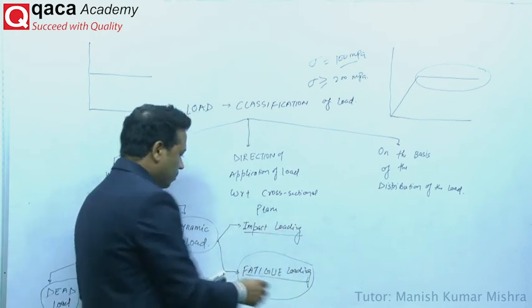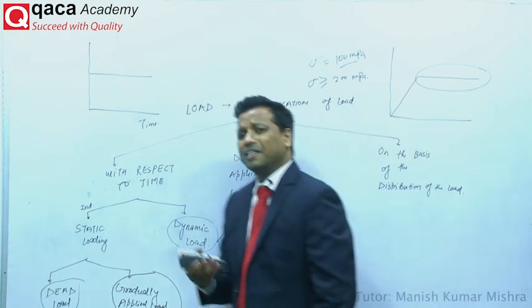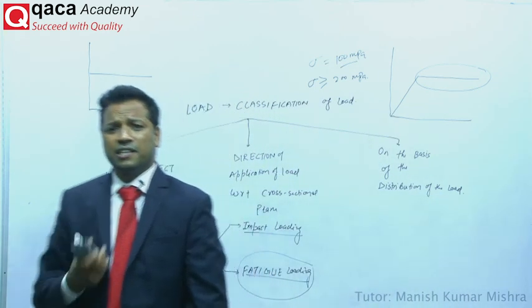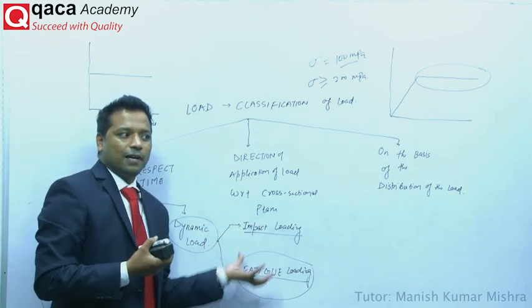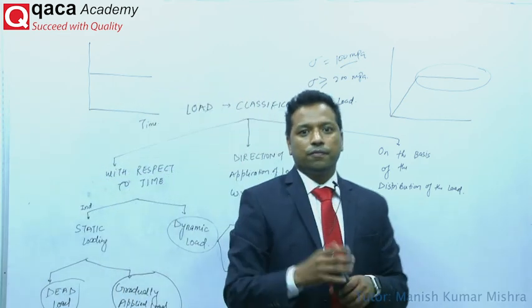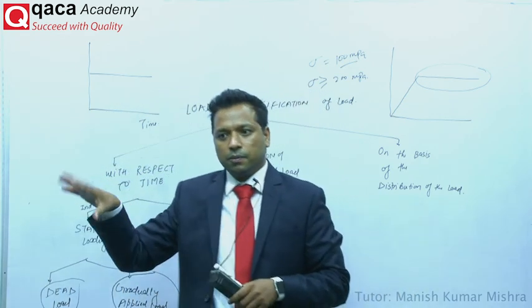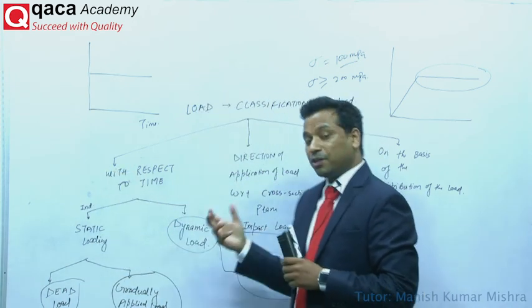At the same time, in the case of fatigue loading, there is a shaft. In the case of a turbine, in the case of a power plant, there are so many cases. By using some formula, you calculated the diameter of the shaft and you said that it is not going to fail under different loading conditions. On the basis of some functionality, you decided the diameter of that shaft.